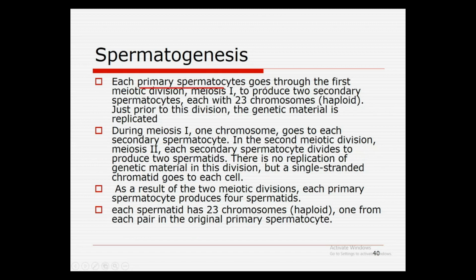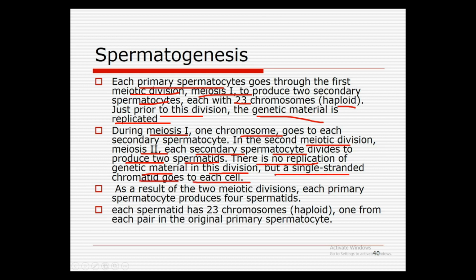Each primary spermatocyte undergoes the first meiotic division, meiosis 1, to produce two secondary spermatocytes, each with 23 chromosomes, which is the haploid number. Just prior to this division, the genetic material is replicated. During meiosis 1, one chromosome of each pair goes to each secondary spermatocyte. In the second meiotic division, meiosis 2, each secondary spermatocyte divides to produce two spermatids. There is no replication of genetic material in this division, but a single stranded chromatid goes